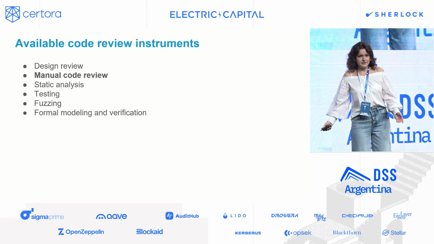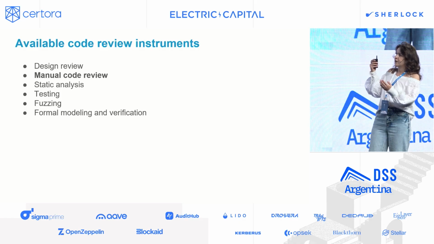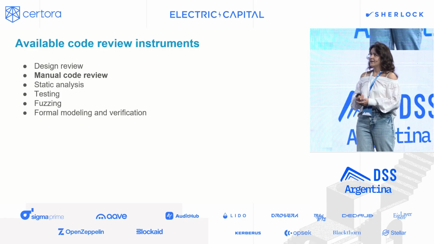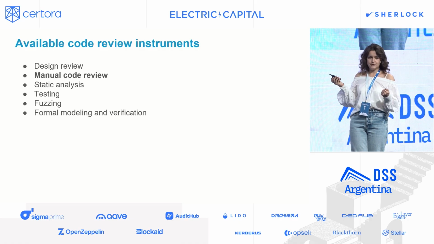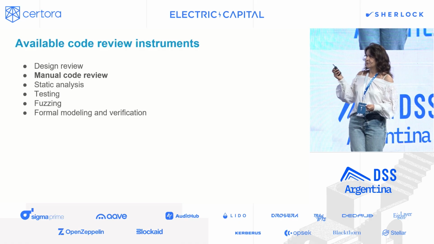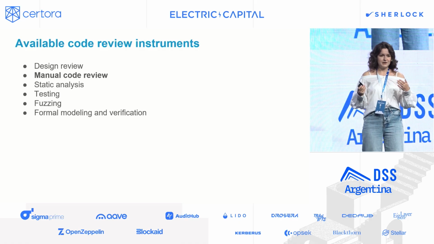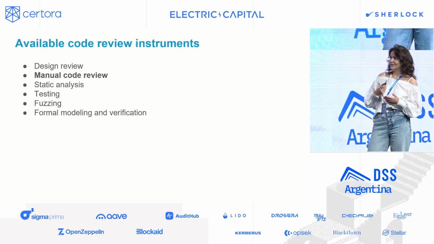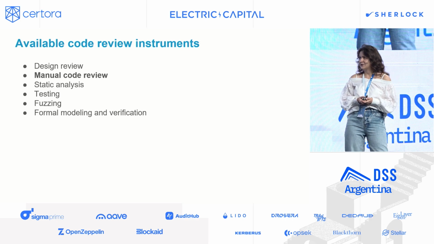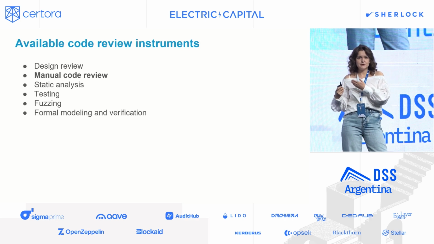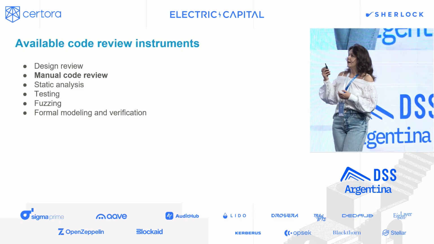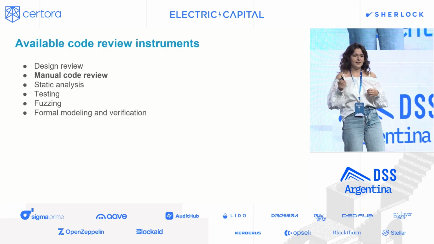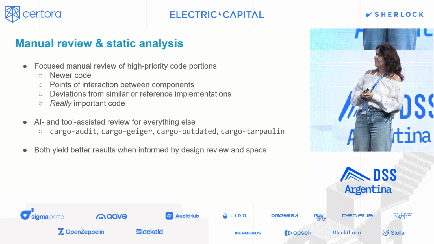So what techniques, what instruments do we have for actually reviewing? Generally all the usual suspects, similar to smart contracts. First of all, of course, manual review. This industry is pretty big on that, and having a human actually look at the code is still, I think, the highest guarantee that we can get other than formal verification. But it doesn't scale, as we've discussed, to this size of code base, so we have some other techniques that we can use to scale this, like static analysis, testing, fuzzing. I'll talk a bit more about them later.